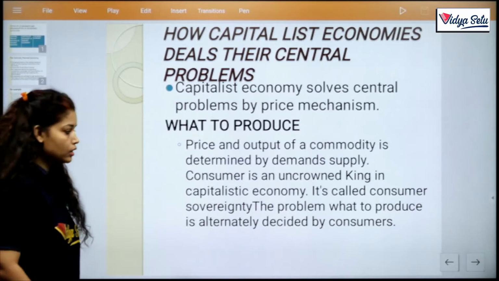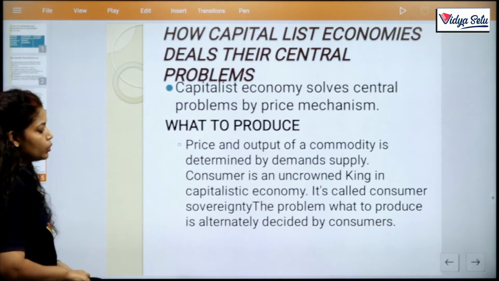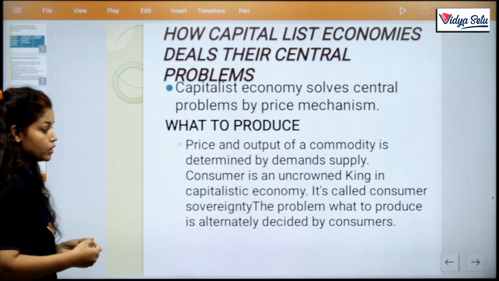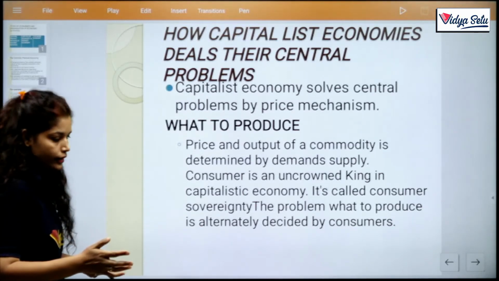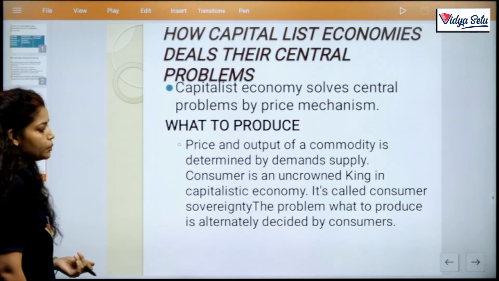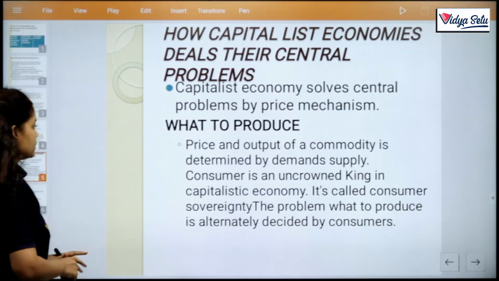We already discussed this in our earlier chapters. The consumer is an uncrowned king in a capitalist economy. That means according to the consumer's demand we produce, whether the goods are good or bad. This is called consumer sovereignty. The problem of what to produce is ultimately decided by consumers.